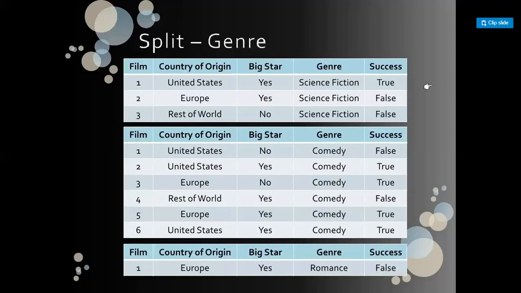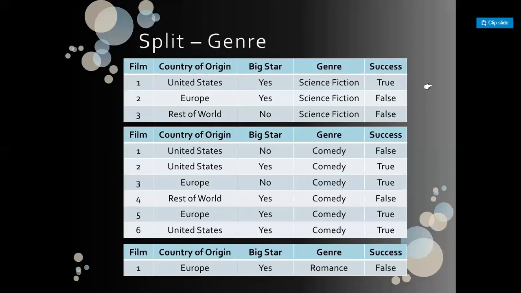Repeating the same procedure for the third attribute, that is the genre of the movie. There are 3 genres: science fiction, comedy, and romance. So in these 3 classes, we shall repeat the process. In the process, we find out the probability of true and false in the respective classes.